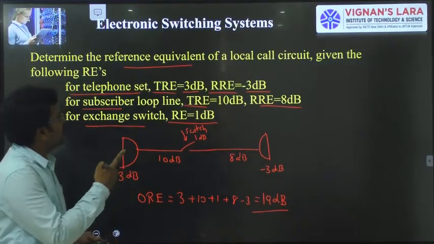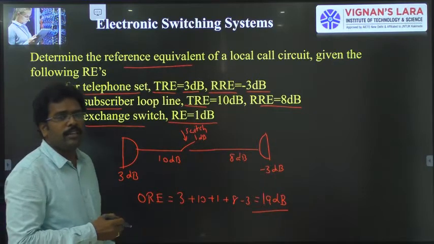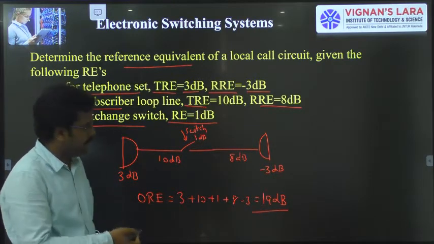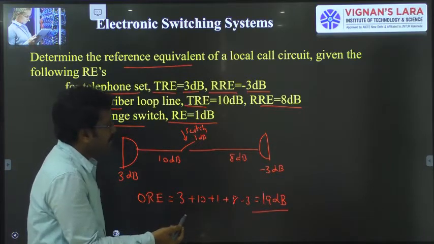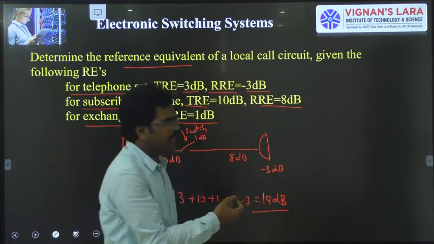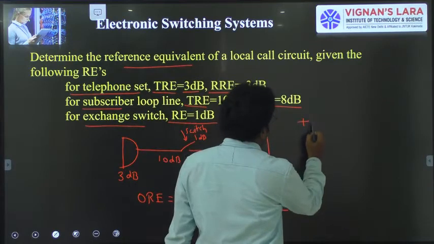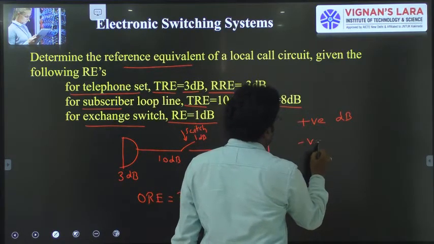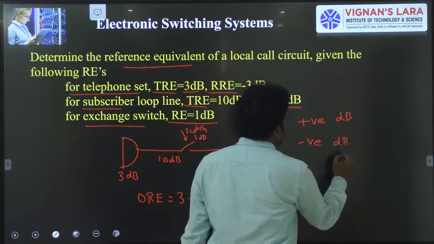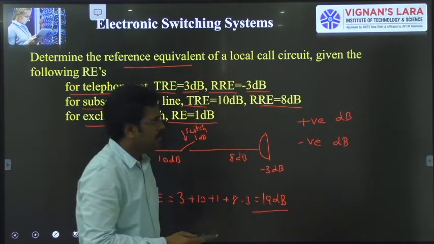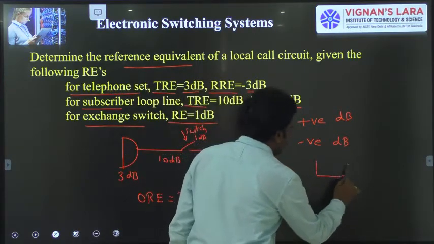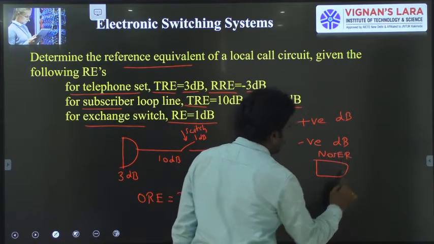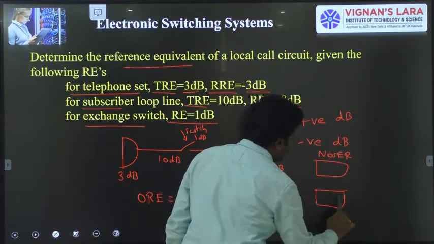So the main objective is to find out the overall reference equivalent for a local call in this problem, which is given as 19 dB. What are the points you have to remember here? What is the meaning of positive dB and what is the meaning of negative dB? Positive dB means, this is the NOSFER, and this is our test equipment.